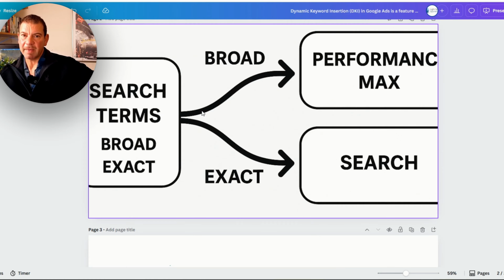If we open up a PMAX campaign, what happens is that for the search terms, the broad, Performance Max will take priority over the search campaign for the broad terms. That's why we start with the search and then we go with the PMAX campaign. With the exact terms, they'll stay more focused on the search campaign. So the relevancy, the exact will stay with the search campaign. The broad terms, the relevancy will go with the PMAX campaign.